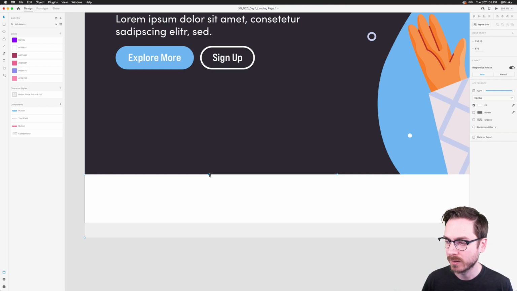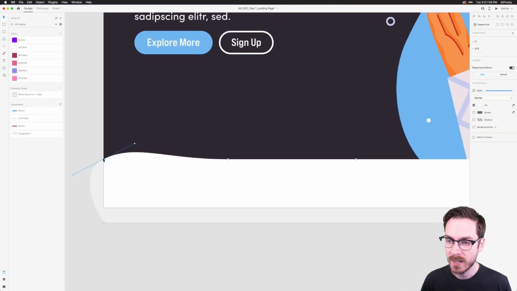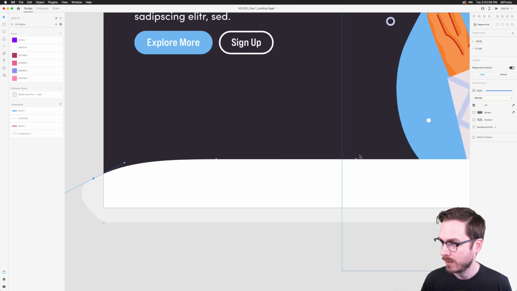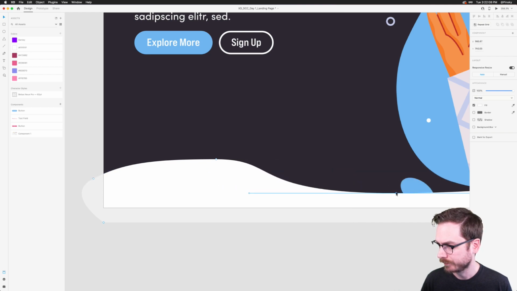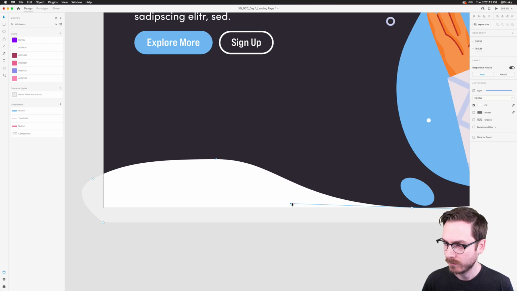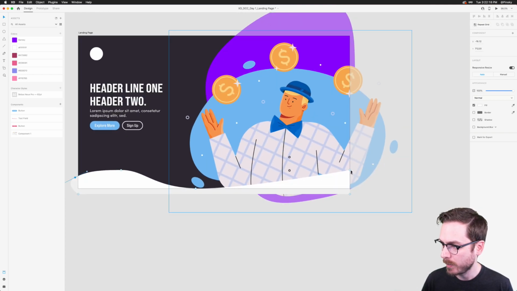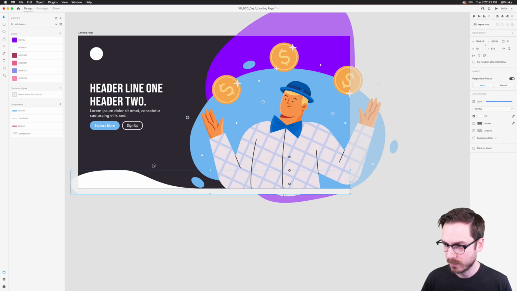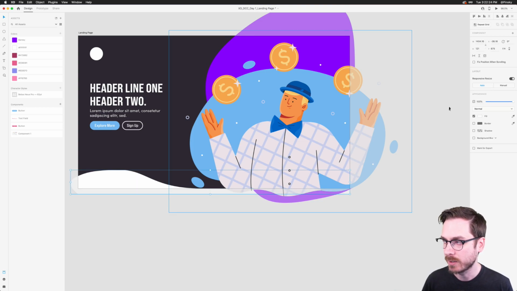So if I just double click on these lines, I can even double click on this one over here, we can now start to see we have this really fun looking curve. We can drop that down a touch and then drop this one down, right? I can also adjust the curve just like this, right? Pull that out. There we go. And that's looking pretty fun. Maybe I can move this one down as well, but this will all be kind of hidden behind all the elements, right?